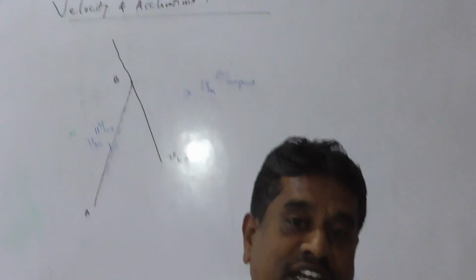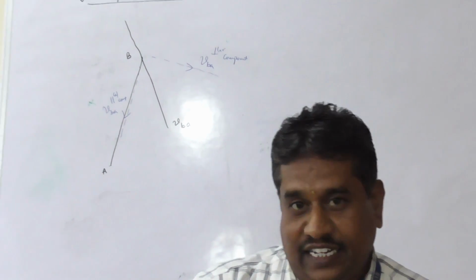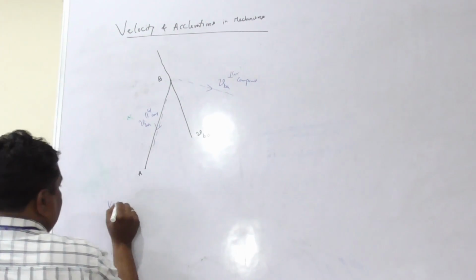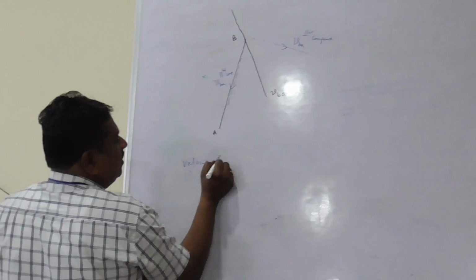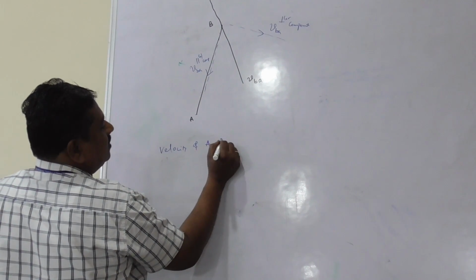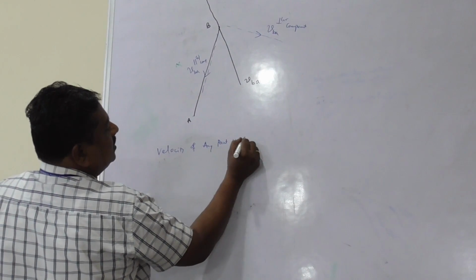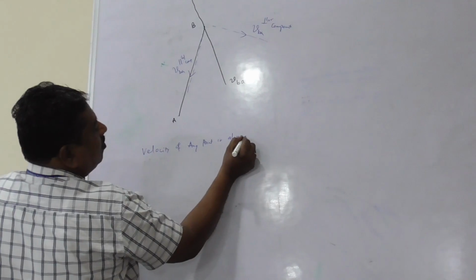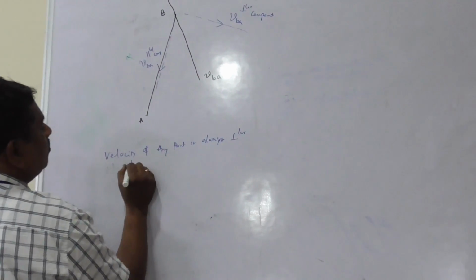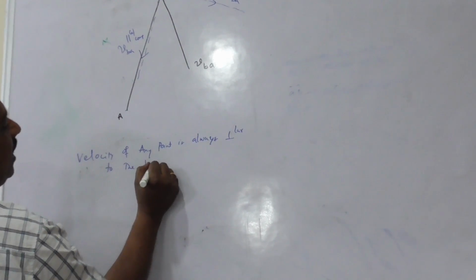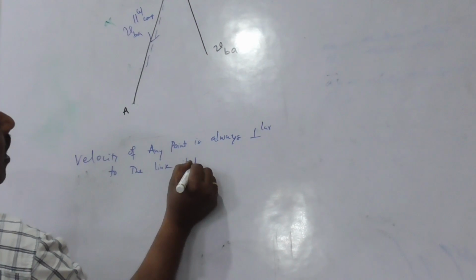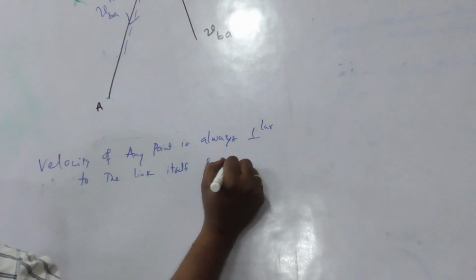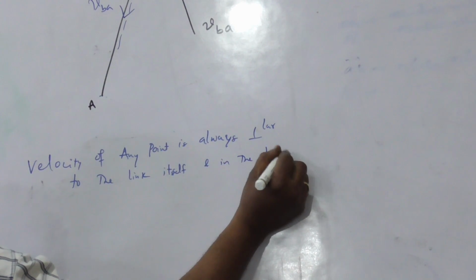Hence, the velocity of any point on any link is always perpendicular to the link itself and it is in accordance with the direction of motion of the link. Velocity of any point is always perpendicular to the link itself and in the direction of motion of the link.